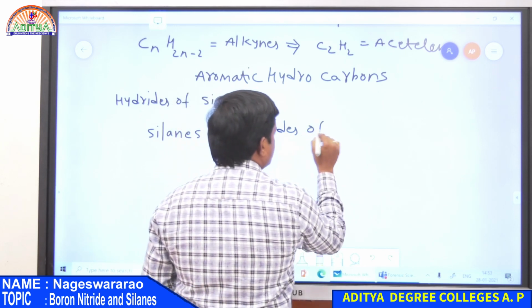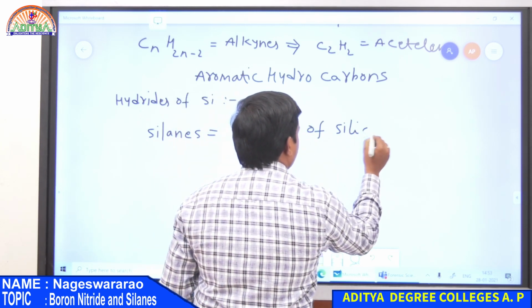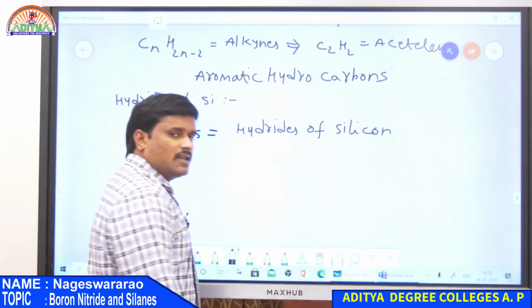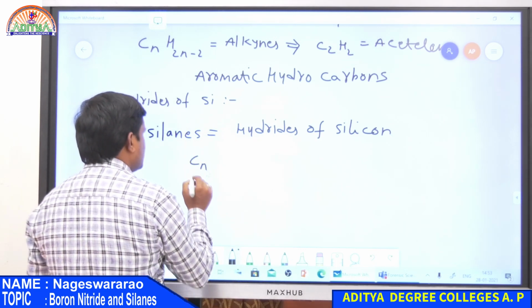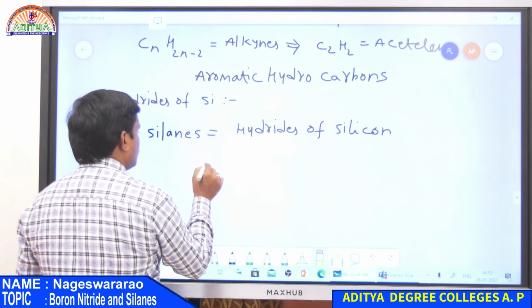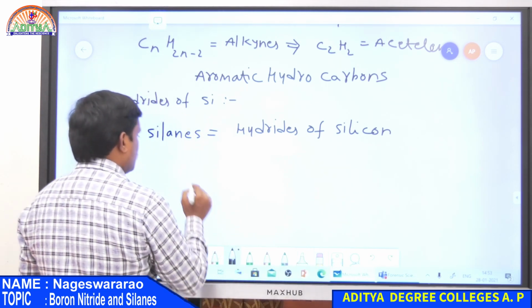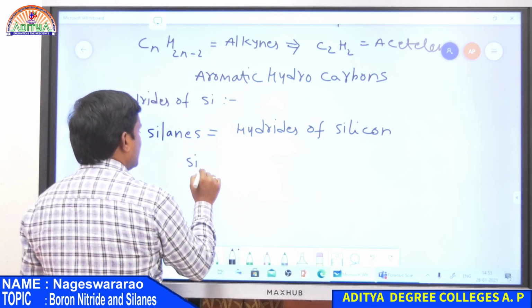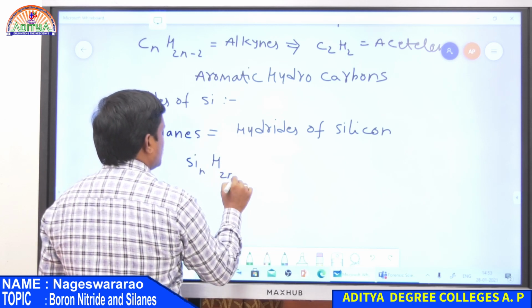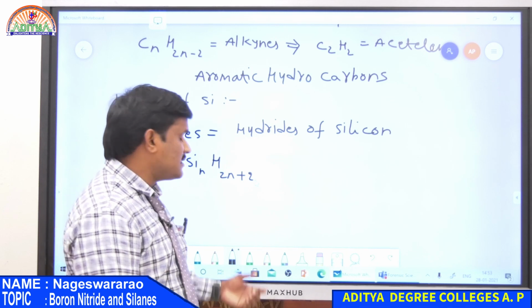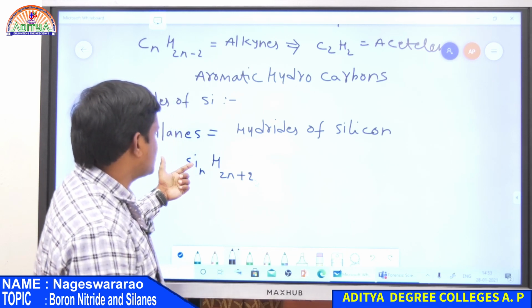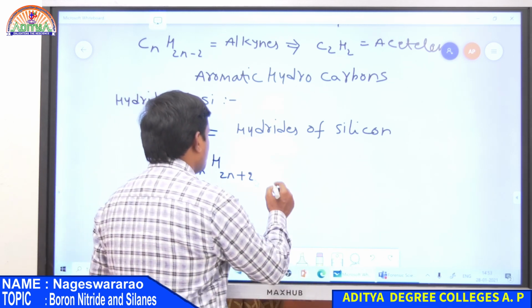Silicon forms hydrides having the general formula SinH2n+2.